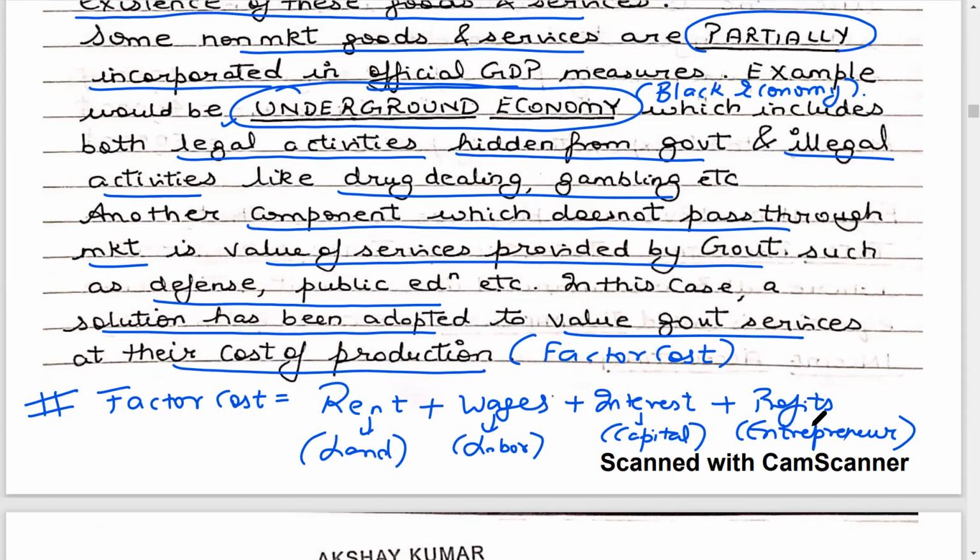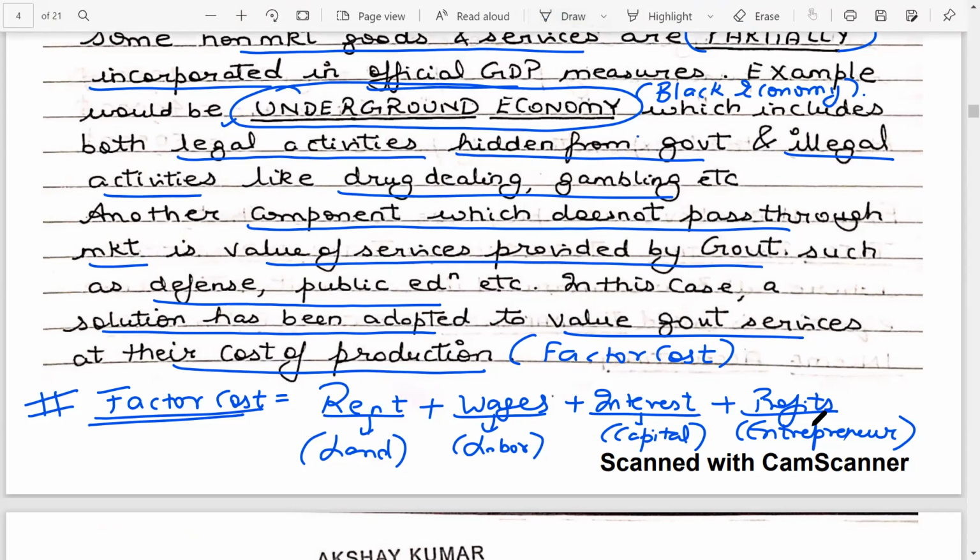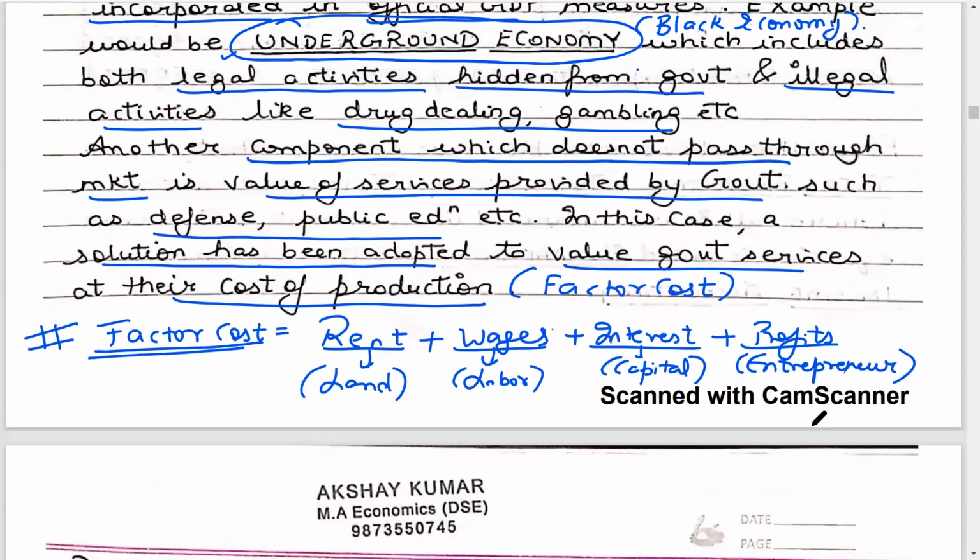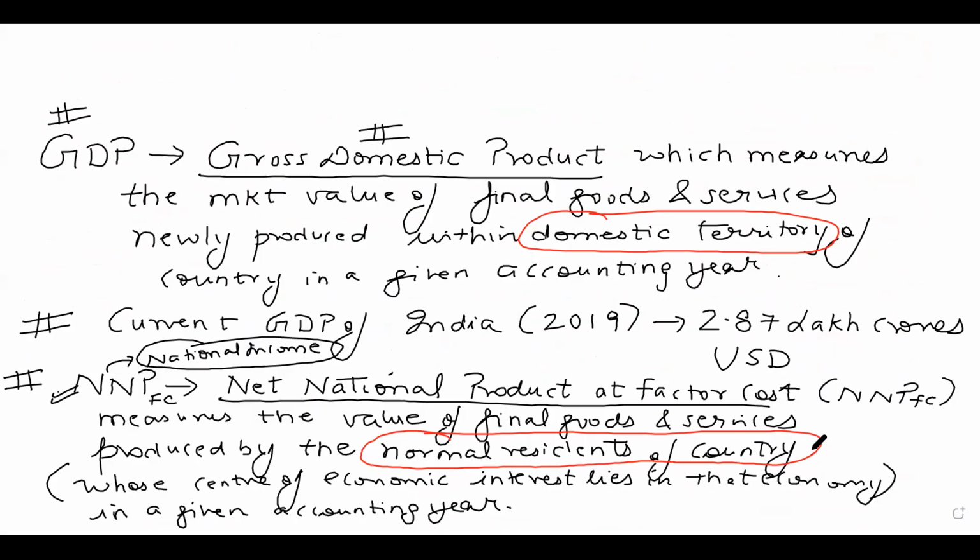So when we talk about factor cost, it is the sum of rent, wages, interest, and profits. And when we talk about the market price, now in high school economics, you have done how do we find the market price from the factor cost. So if I come to the whiteboard, there was a formula which students have done in high school economics.